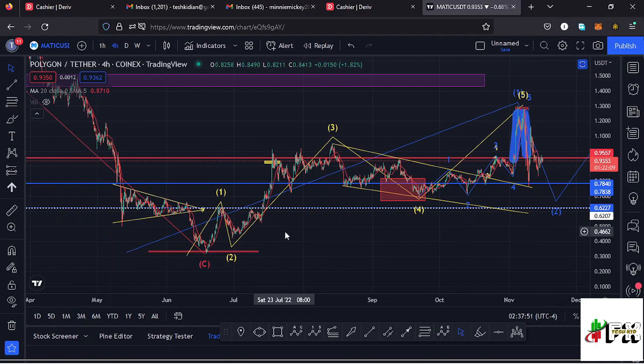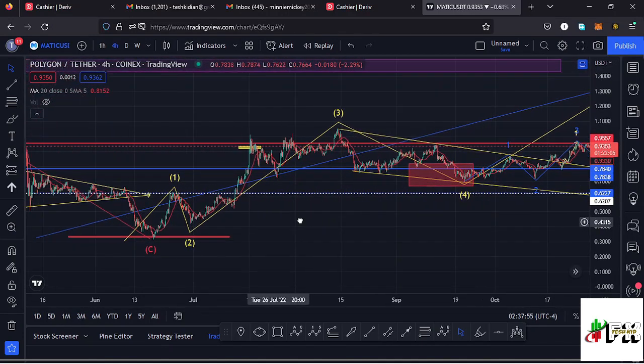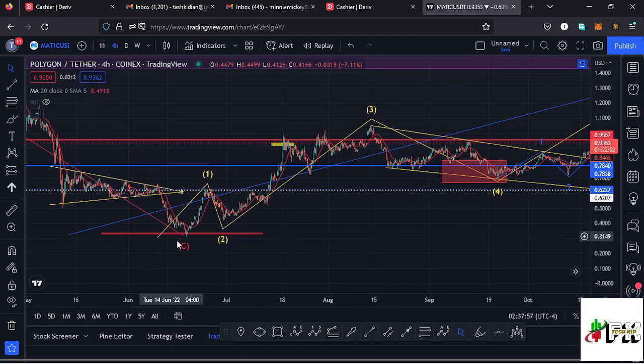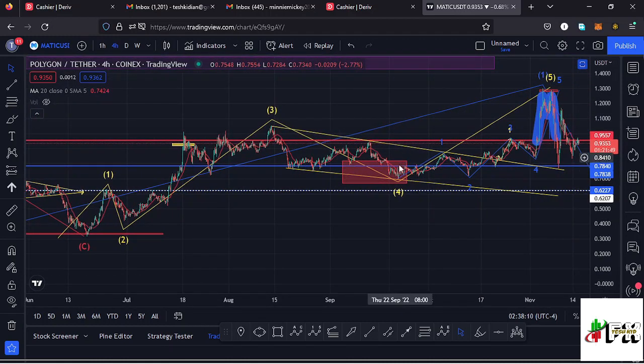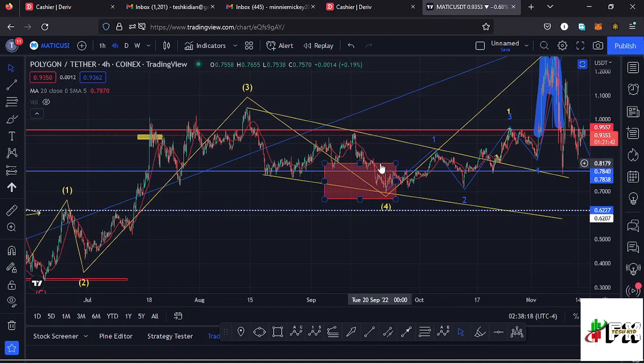Getting a little bit into the details of this Elliott wave structure so that I can also give you the key scenarios that I expect to play out. After making our low down there, we saw a very nice bounce to the upper side in the high of that wave 1, then retested in the formation of a wave 2, continued pushing higher in the formation of a wave 3, making a peak at around the $1.05 mark, then saw a very nice retracement over here in the formation of a wave 4, and I had a minimum retracement area in the formation of this fourth wave between the $0.81 mark and the $0.66 mark, and that was basing it on the Fibonaccis.